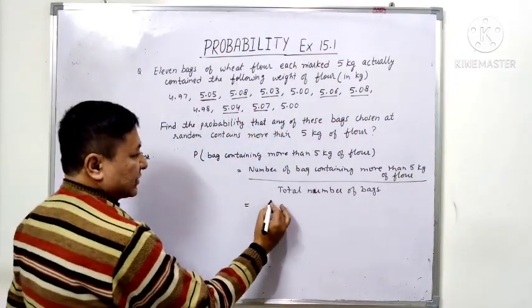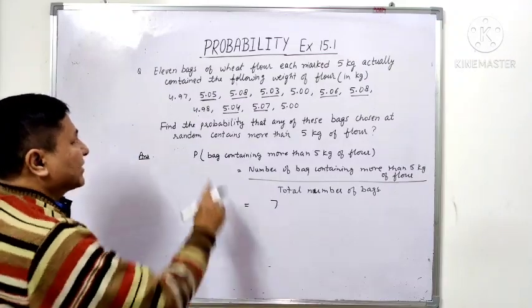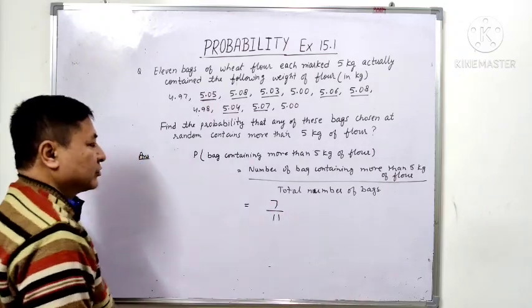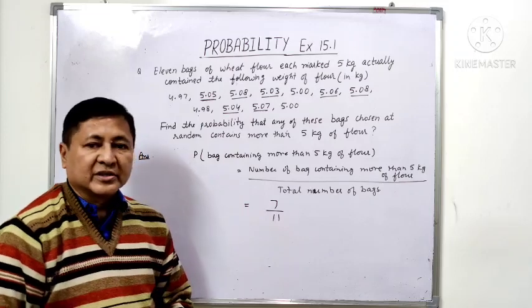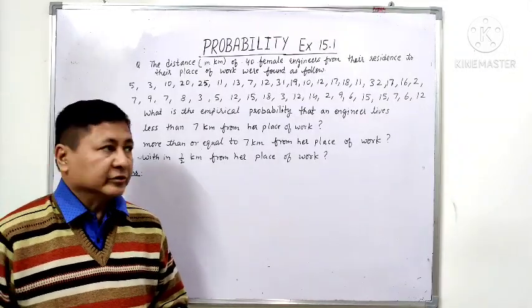So a total of 7 bags contain more than 5 kg of flour, and the total bags are 11. So the probability of a bag chosen at random having more than 5 kg of flour is 7 upon 11. Now let us solve the third question.